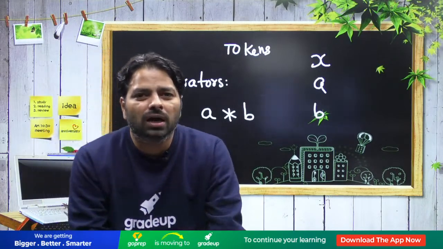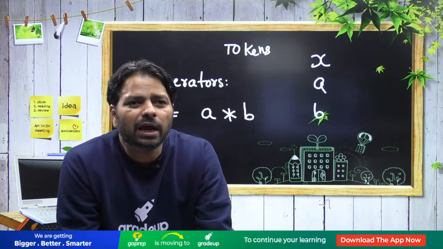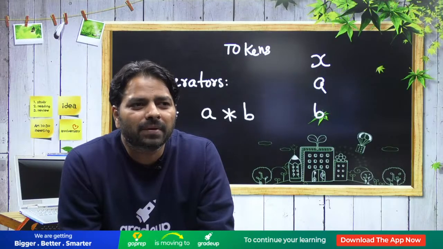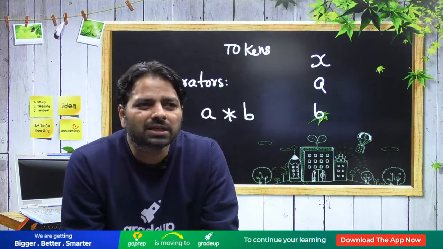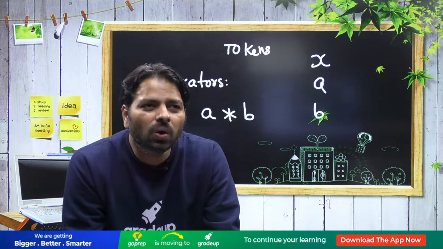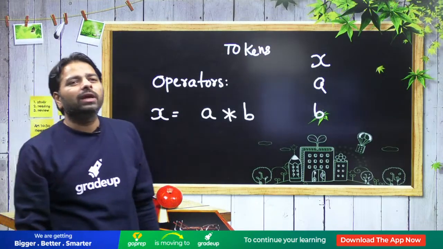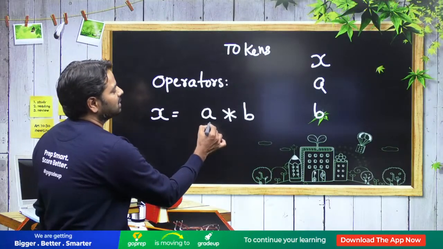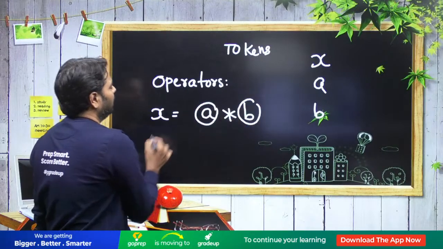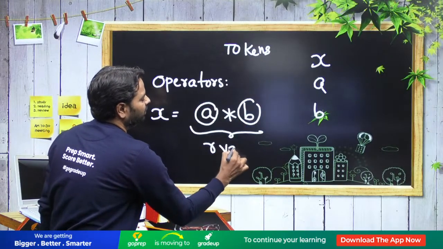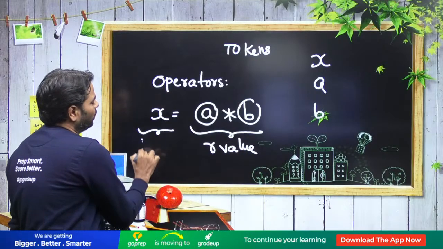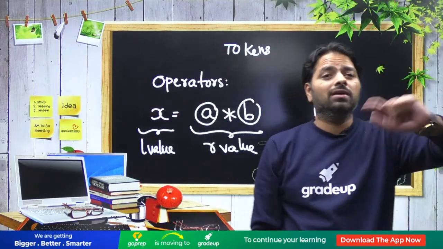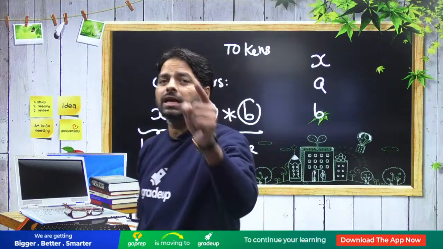Let me see who is going to answer first. Oh my bad. That means you are not computer science students, guys. No, nobody knows. It's purely architecture dependent. A, B, and this is R value, and this is L value. The system decides whether the L value is evaluated first or the R value. Nobody knows: X, A, B.